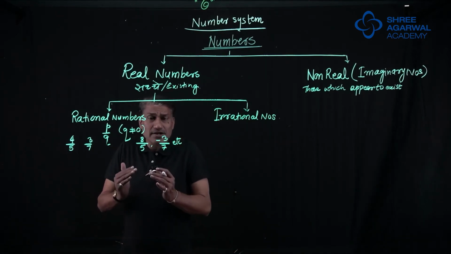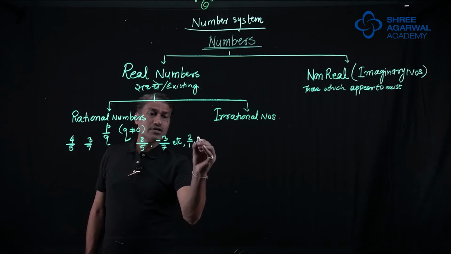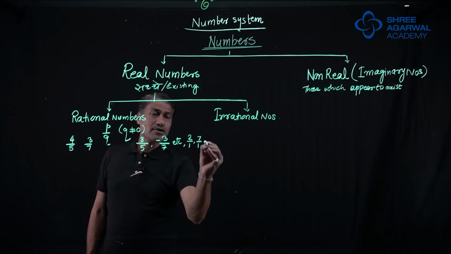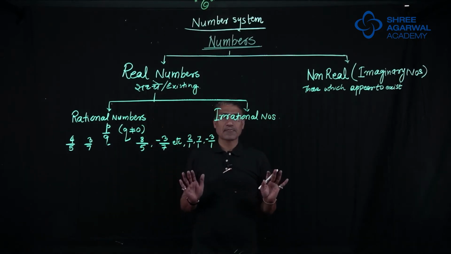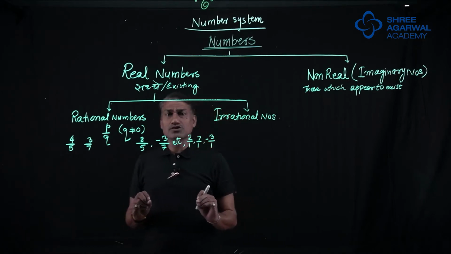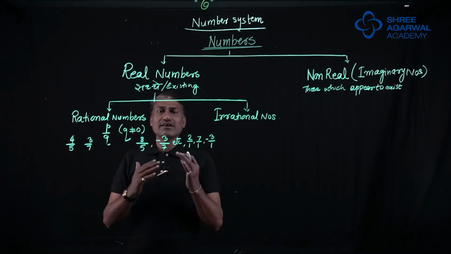And for that matter, I will also take 2 upon 1, 7 upon 1, minus 3 upon 1. All these are rational numbers. So, rational numbers are those numbers which have a numerator, have a denominator, and the denominator is not 0.